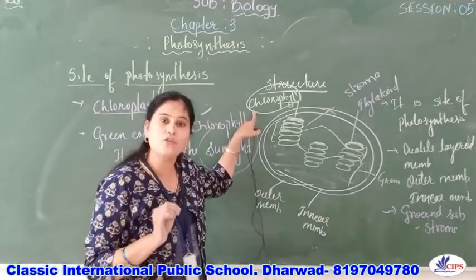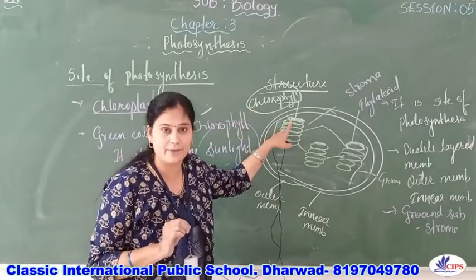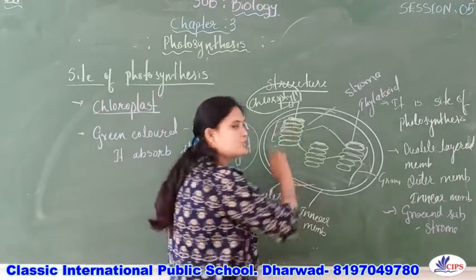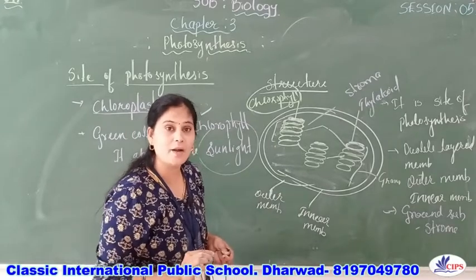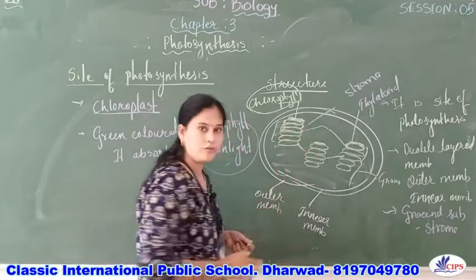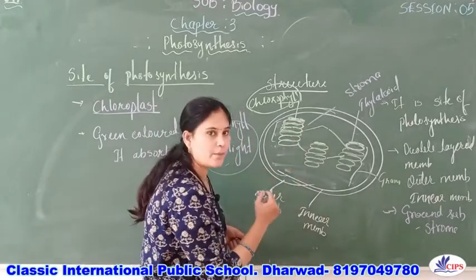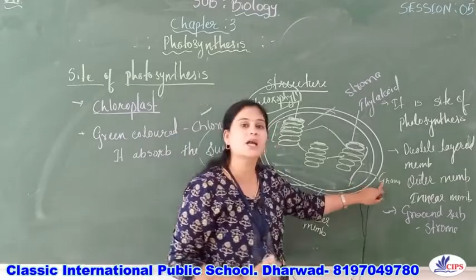So where exactly is the chlorophyll present? It is present on the thylakoid. And what are the thylakoids? The unit of a grana is called a thylakoid. What is grana? Grana is made up of flattened sac-like structures placed one above the other, stacked one above the other, and is called grana.